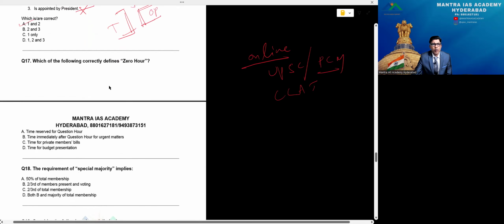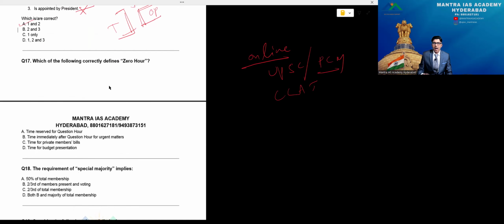Then, which of the following correctly defines zero hour? You might know this also. Immediately after the start of the session we have question hour, and immediately that is followed by zero hour. Option A, time reserved for question hour? No, question hour is for questions only, not for zero hour. Option B, time immediately after question hour for urgent matters. Exactly, the right answer is B. I mentioned that already.